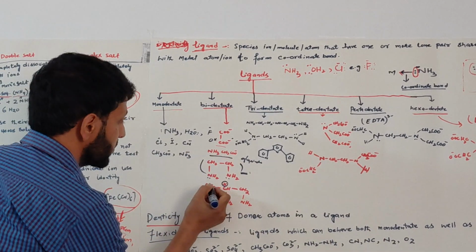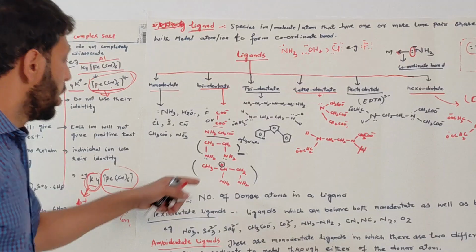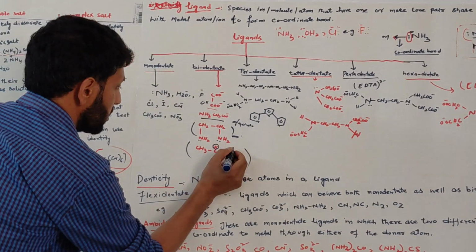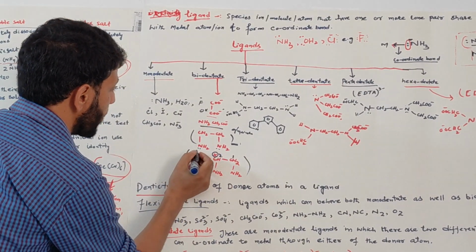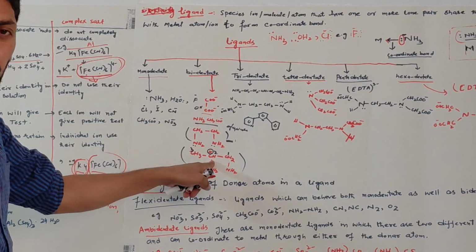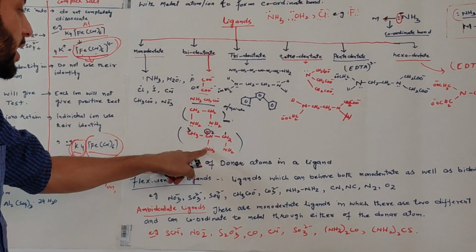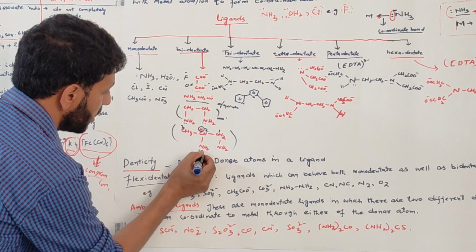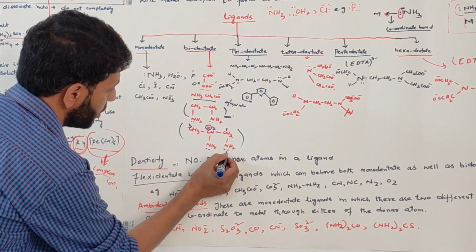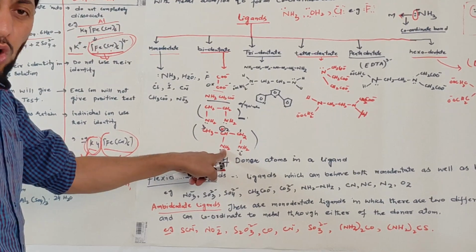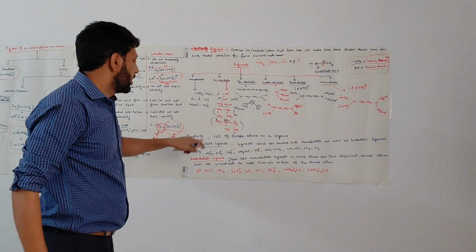Here, and another example is 1,2-diaminopropane. This is also a bidentate ligand because it has two donor atoms and can coordinate with the metal through these two donor atoms. So remember this one more point.